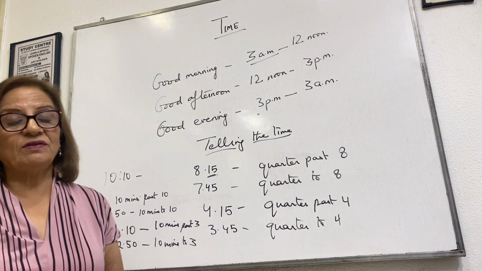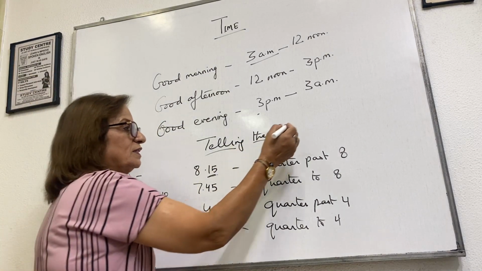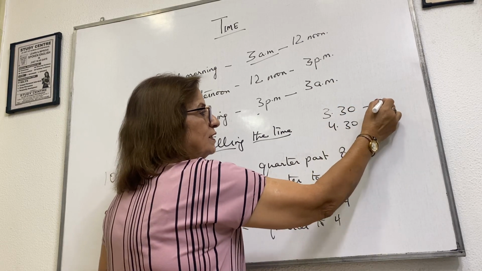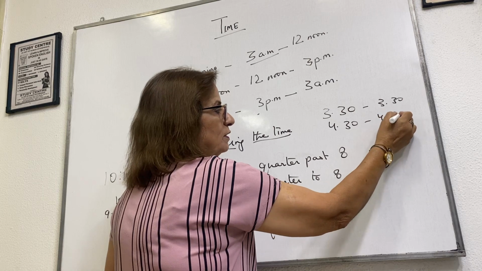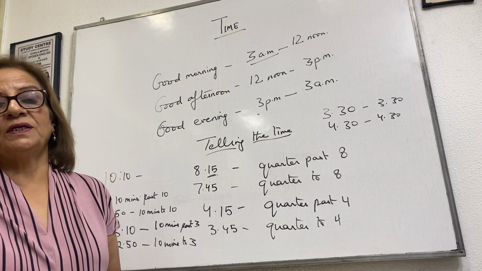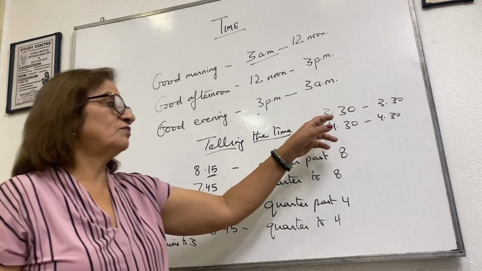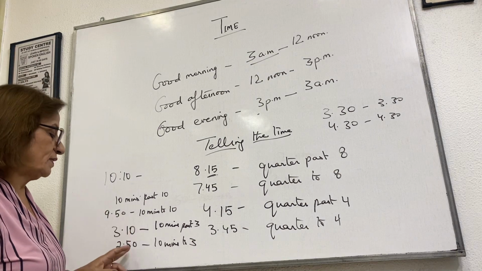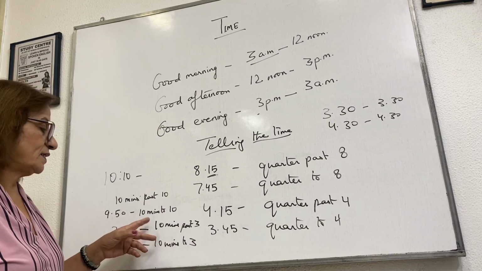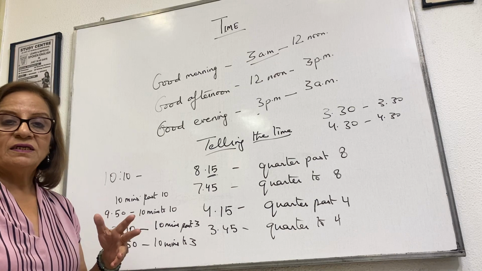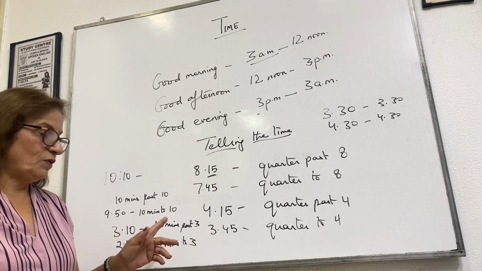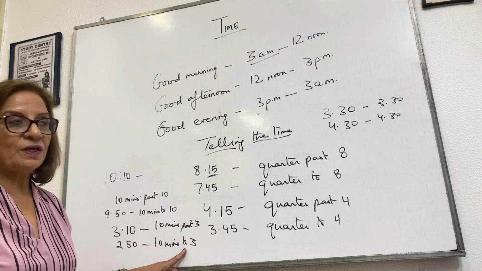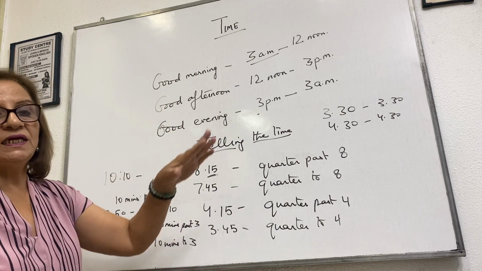3:30. 3:30 is the half hour. That is, we say it as it is. 3:30, 4:30, we say it as it is. Okay, we don't say 30 minutes past 3. We don't say like that. We say 3:30 or 4:30. But when the time is 10, 20, then we can say it the other way. So any time which is past, we use past. And if it is yet to go, then we say to. Okay. So today I am giving you basically telling the time.